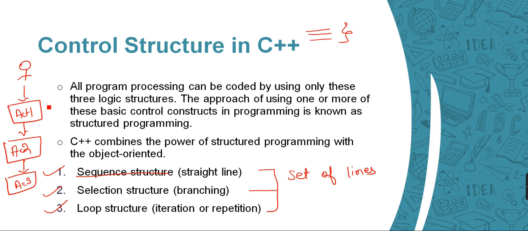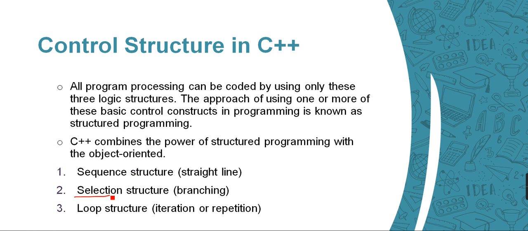We perform one task after completing the previous one, then the next task, and after that we simply exit the program. Everything happens one after another: no if, no else, no conditions.